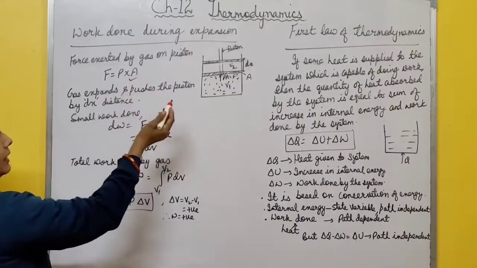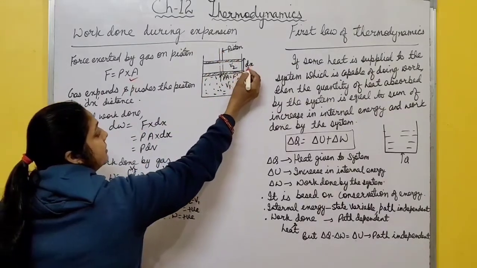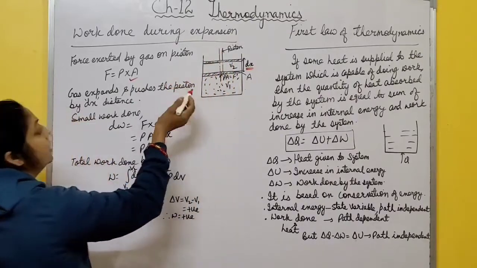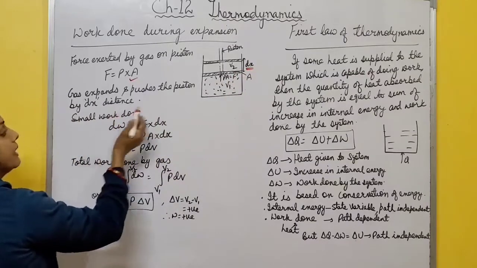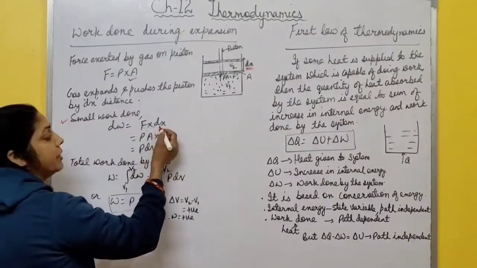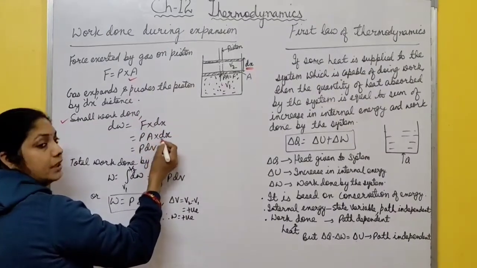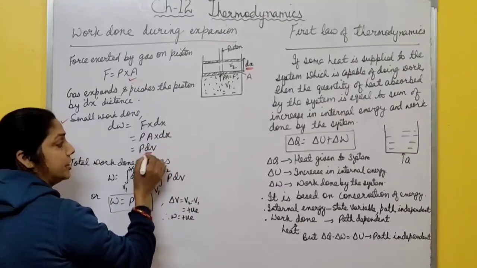Now gas expands and it pushes the piston through some distance, and the piston moves in upward direction. So if it moves through a distance dx, then work done by the gas is how much? Small work done is given by force into displacement. Force is P into A, so PA into dx.